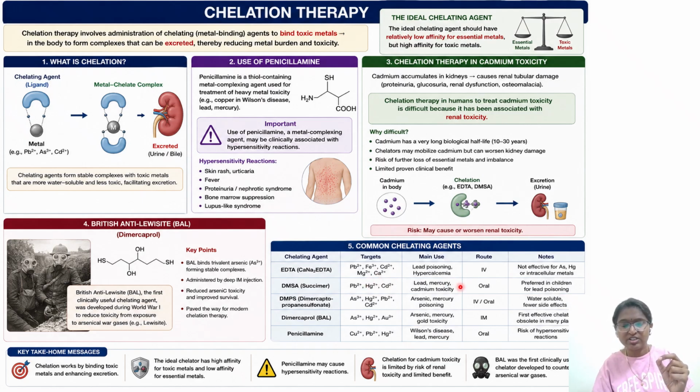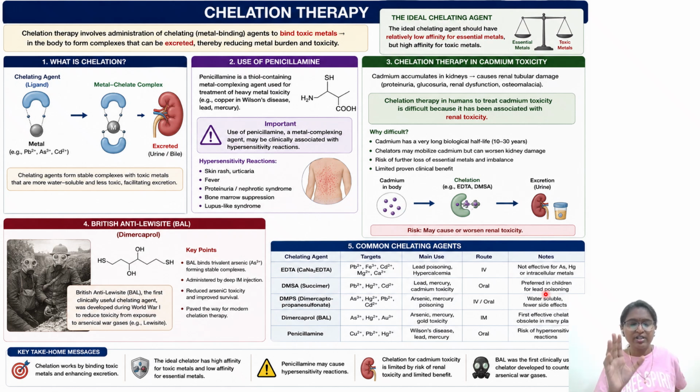The route of administration is parenteral, that is IV. It is not effective for arsenic and mercury poisoning, so it is not the choice there. It is the treatment choice for lead. The second one is DMSA, that is succimer. Succimer can be used for lead, mercury, and cadmium toxicity. The route of administration is oral, and it is preferred in children for lead poisoning.